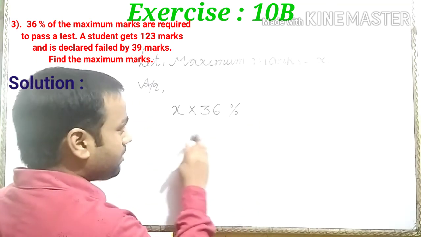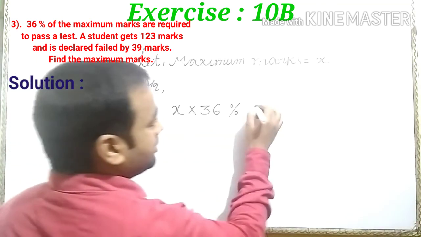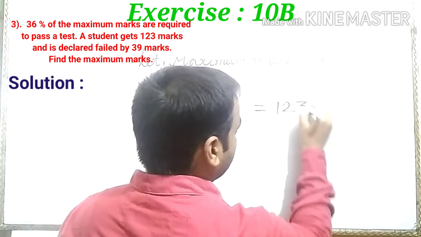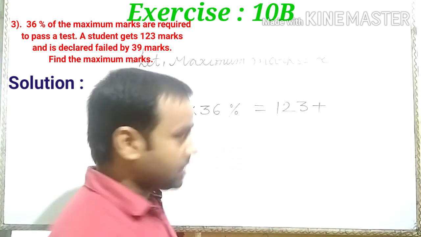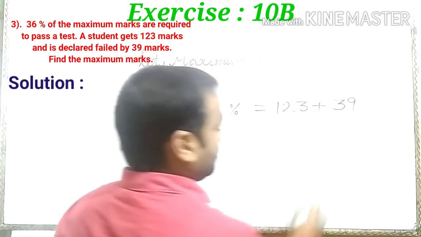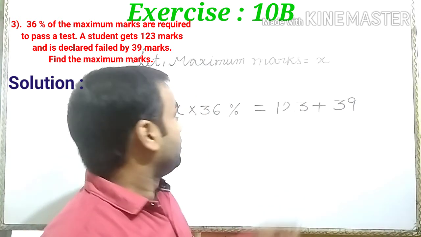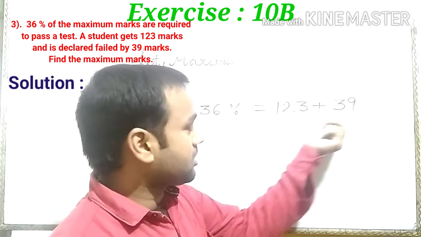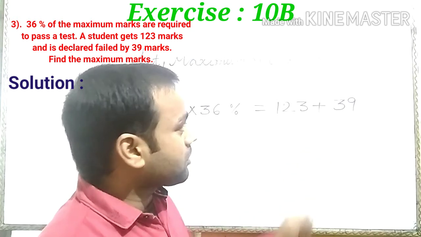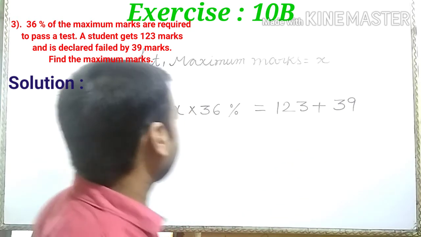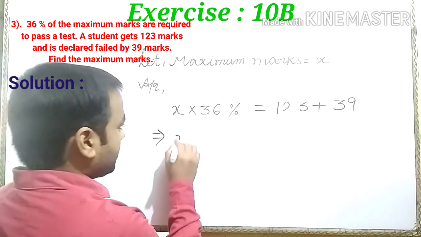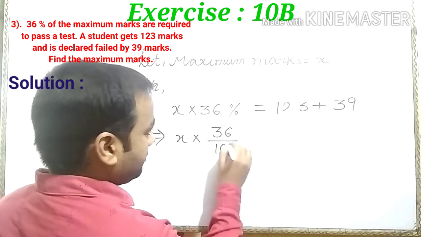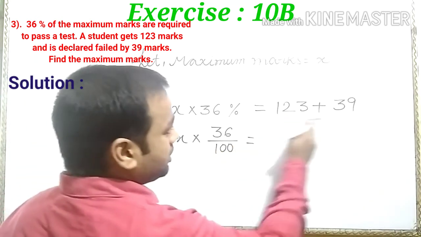The condition to pass the exam in percentage is equal to, in numbers, 123 marks plus 39 marks. When any student gets 123 plus 39 marks, that student passes the test. x into 36%, we can write 36 upon 100, is equal to 123 plus 39.